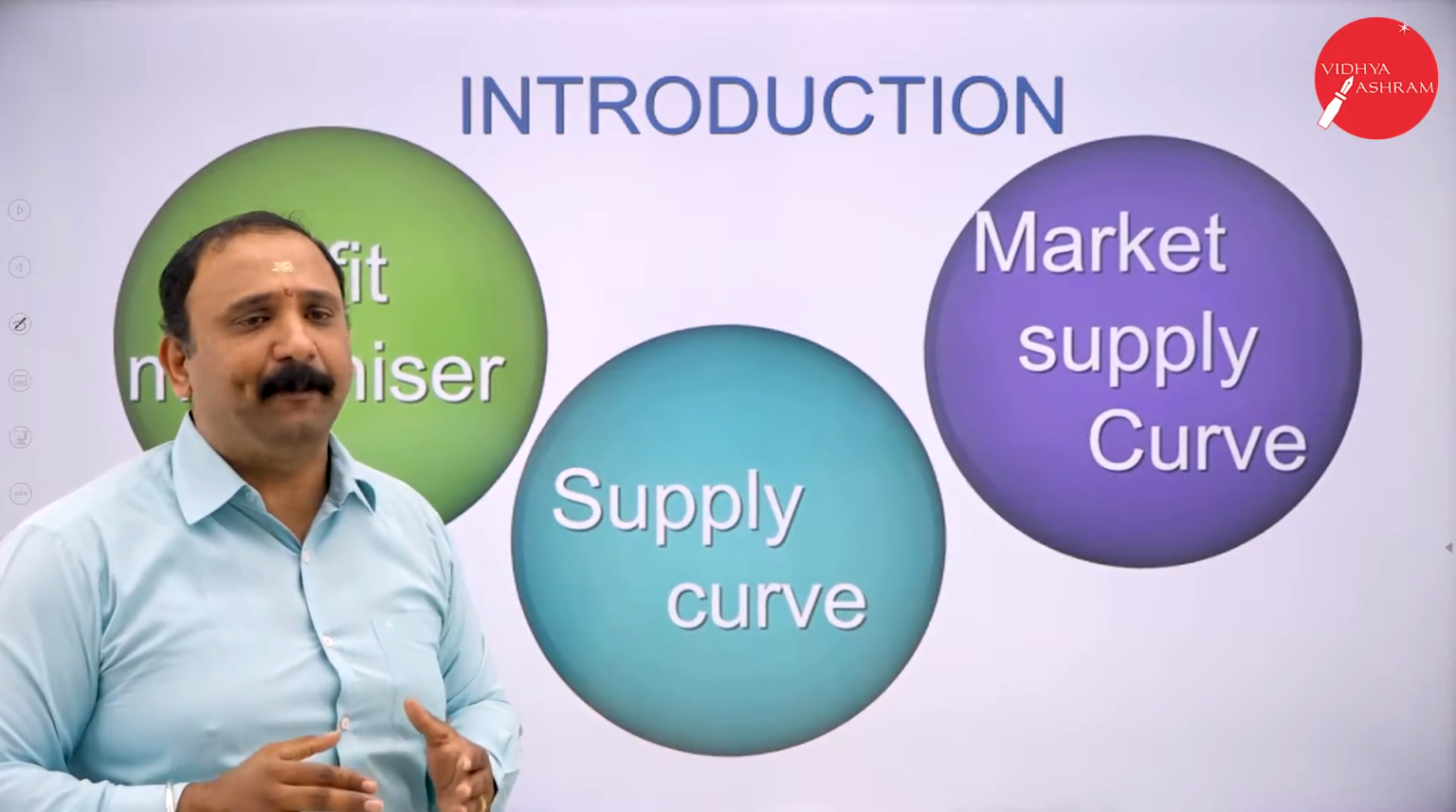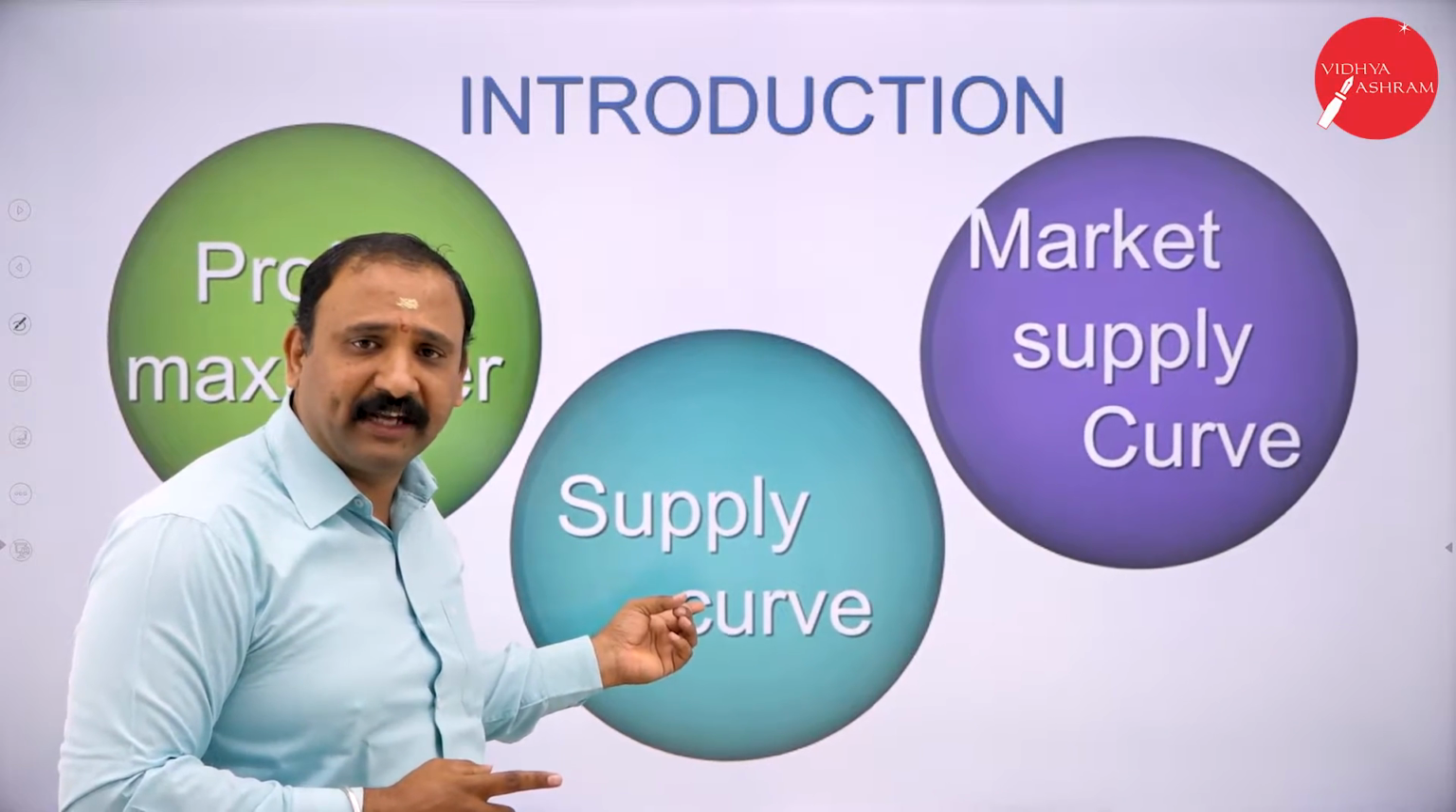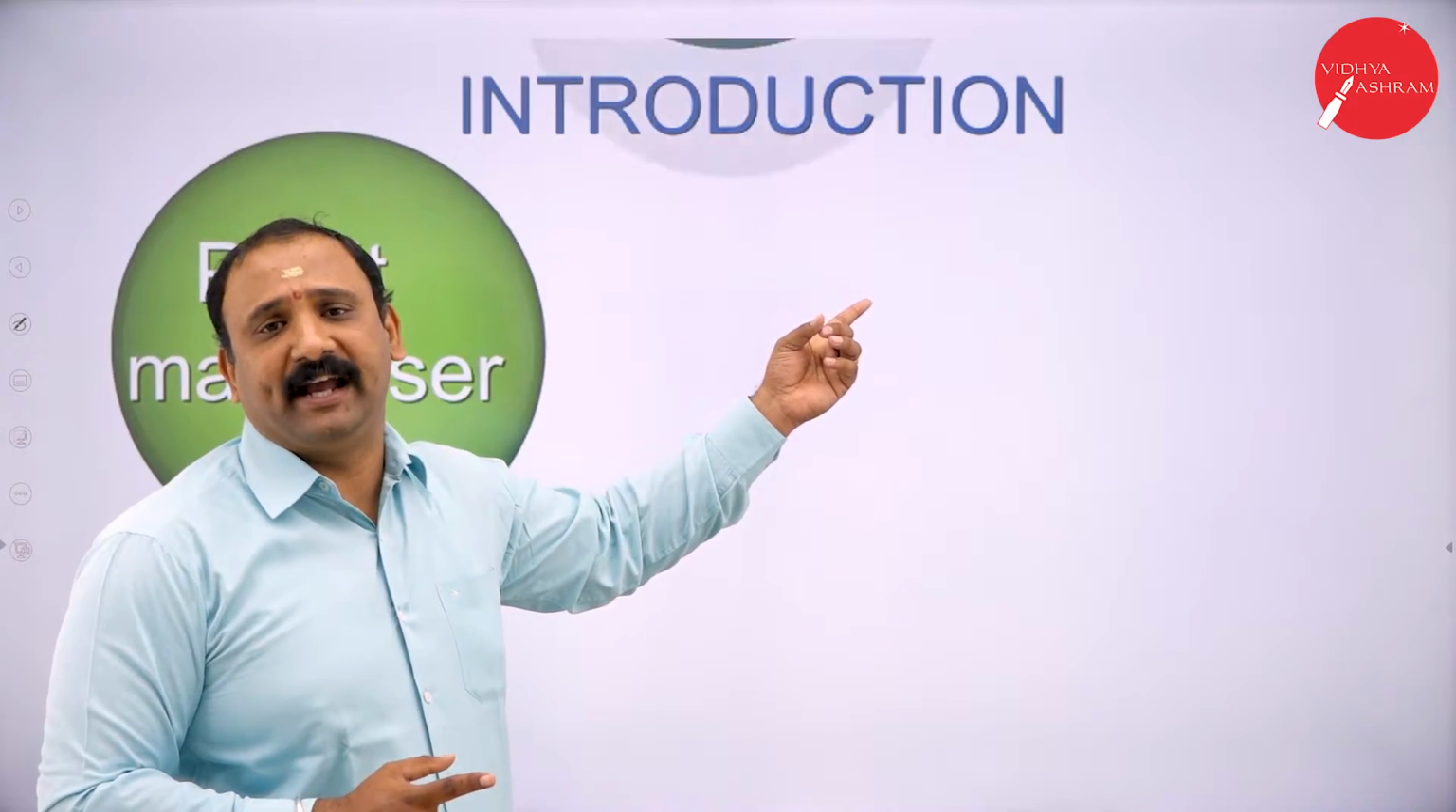So, a quick recap: three factors: profit maximizer, supply curve and market supply curve.